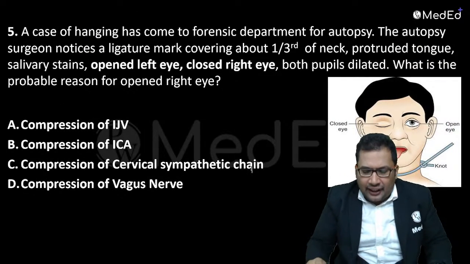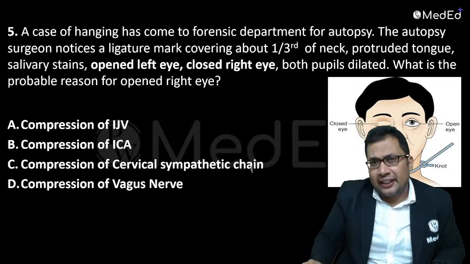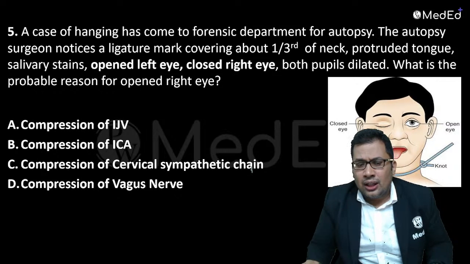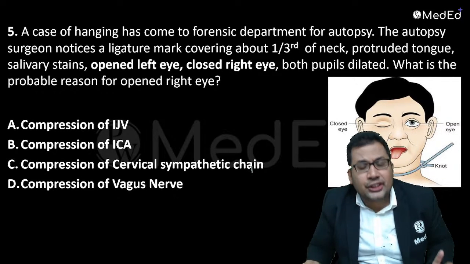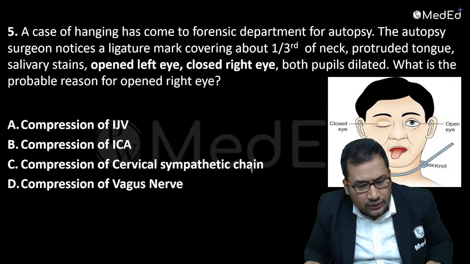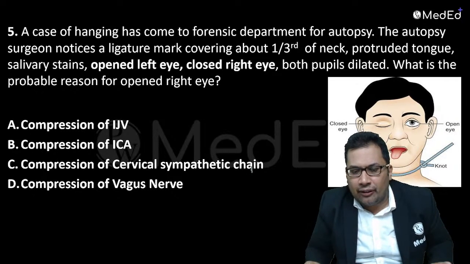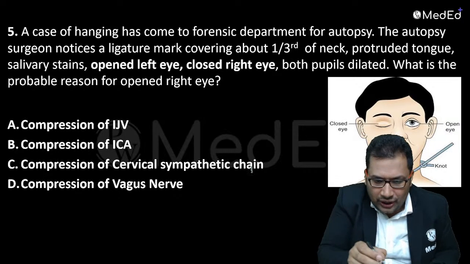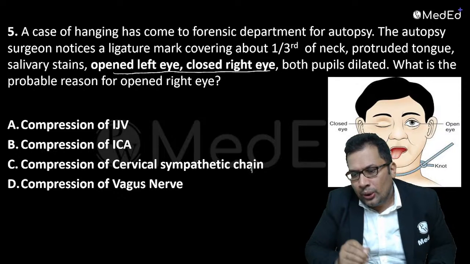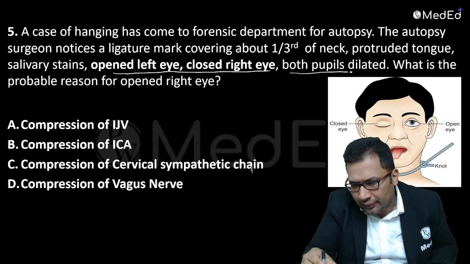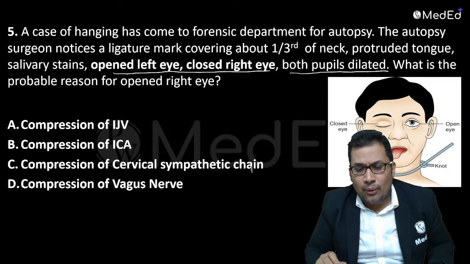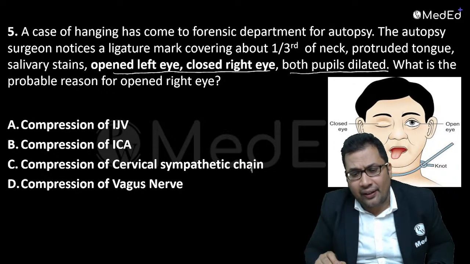Question number 5. A case of hanging has come to the forensic department for autopsy. The autopsy surgeon notices a ligature mark covering about 1/3 of the neck, protruded tongue, salivary stain, open left eye, closed right eye. Both the pupils are dilated. So what is the probable reason for the open eye?